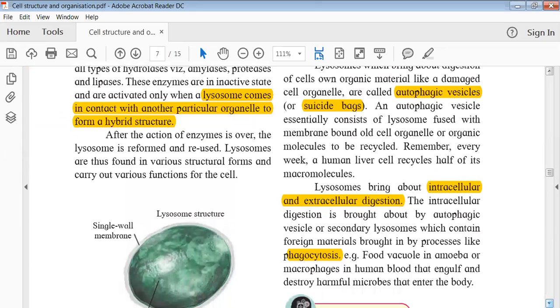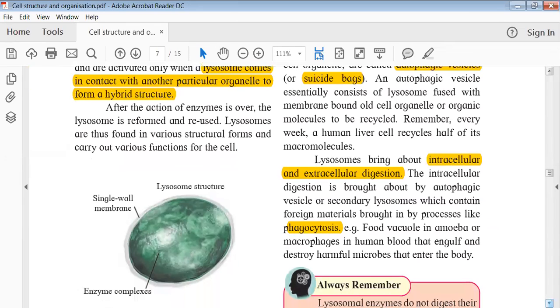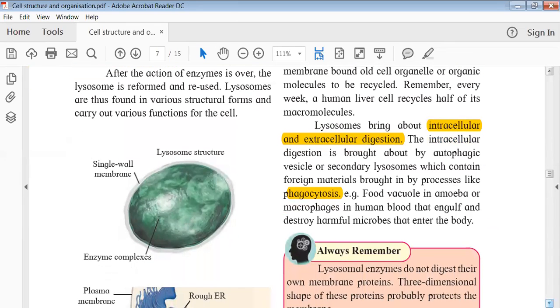So there are two important points जो अभी हमने discuss किए हैं. Very first was two types of lysosomes. एक था primary, एक था secondary. Primary में it's a membrane bound substructure जिसके अंदर hydrolytic inactive enzymes are present, whereas secondary is a kind of hybrid structure जहाँ पे lysosome is fused with some kind of organelle or vesicle. Okay, and then the autophagy process जहाँ पे damaged cell organelles और biomolecules को digest किया जाता है.